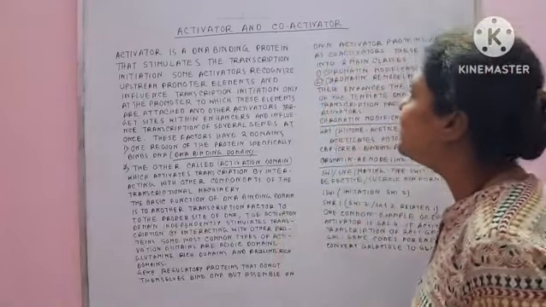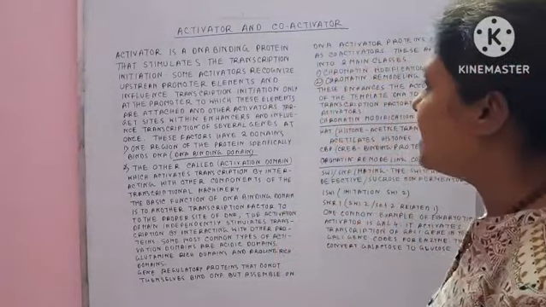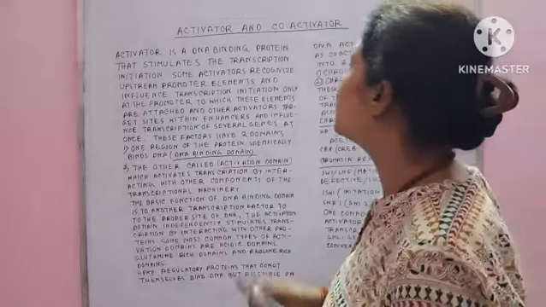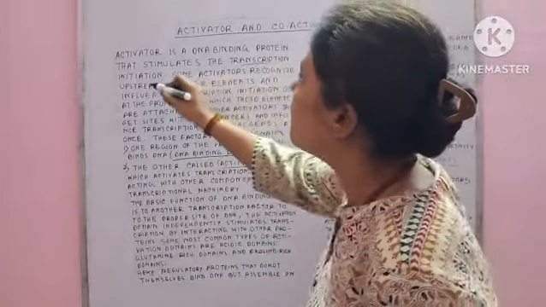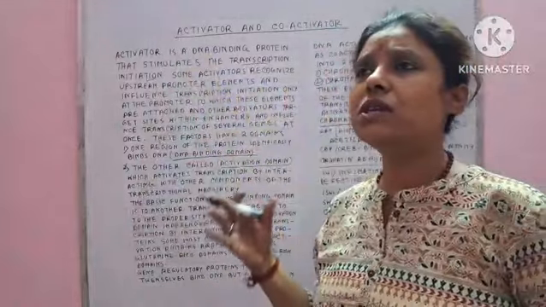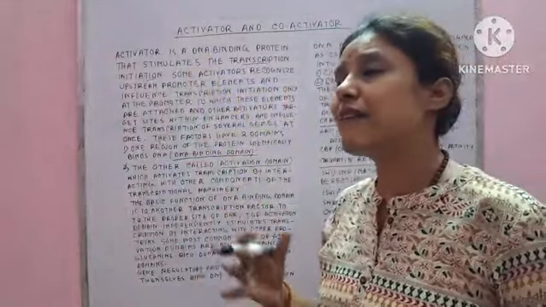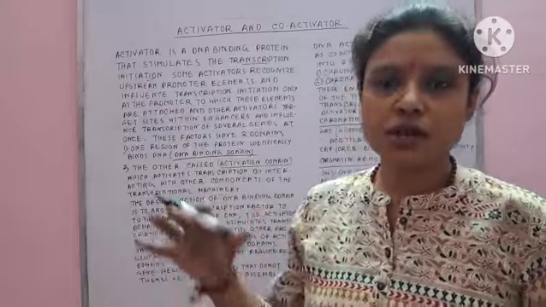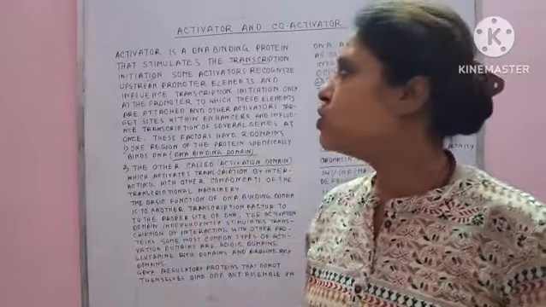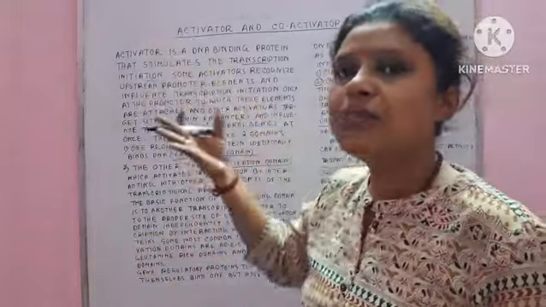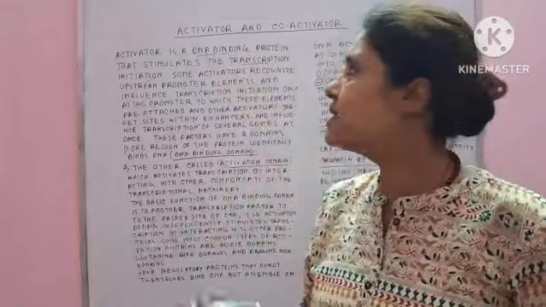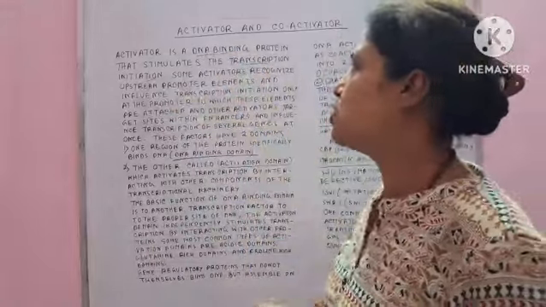So here the activator and the co-activator. This activator is a DNA binding protein that stimulates the transcription initiation. Okay. So this is one kind of protein. Actually, in the transcription process, there are different factors that make influence on this transcription process. So these are just proteins. So activator is one kind of protein, or you can say a DNA binding protein that stimulates the transcription initiation.